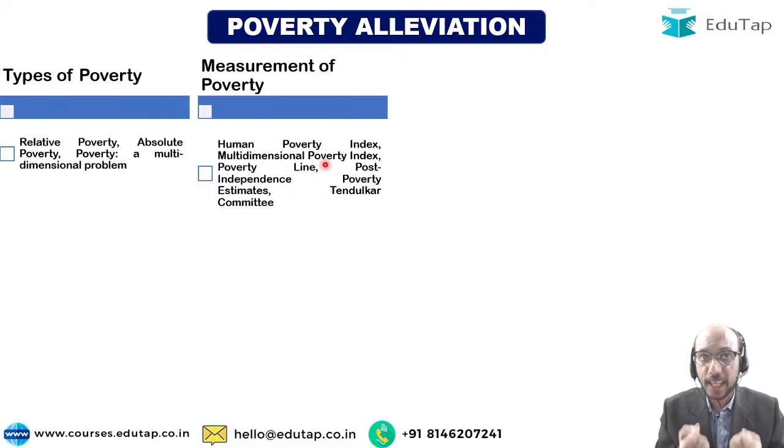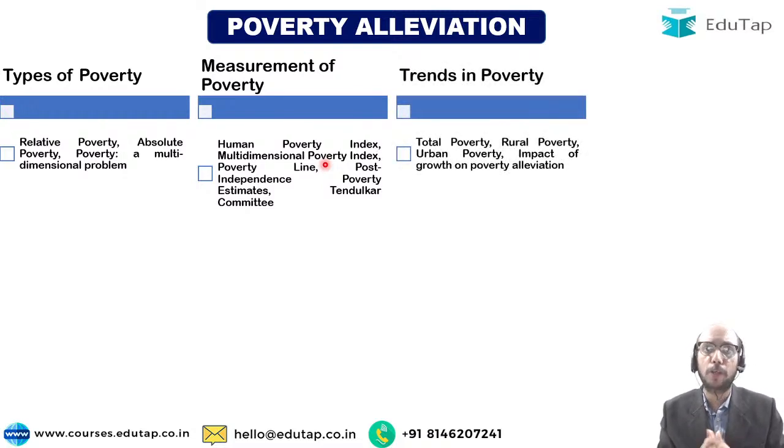How is it that we exactly estimate poverty? In the post-independence era, how is it that India has been estimating poverty? What are the different committees which have been estimating poverty? So you should know that, okay, there is the Alagh committee, there is the Tendulkar committee, and so on and so forth. So what we need to be very clear about is what is the kind of approach that we are having towards measurement of poverty.